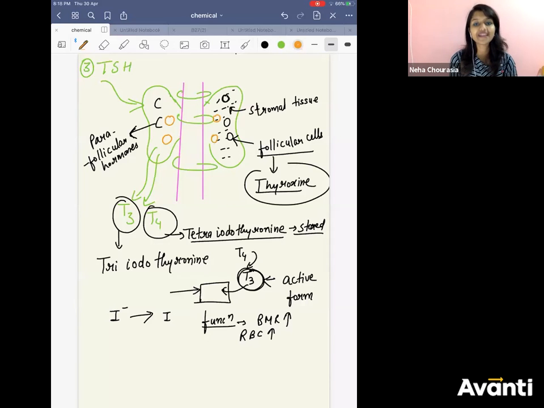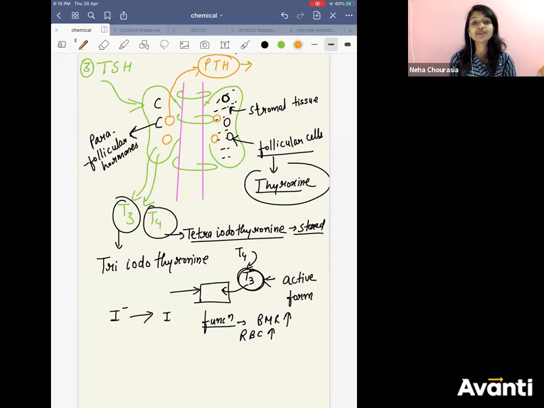Two pairs of parathyroid glands. What do they secrete? They secrete PTH, parathyroid hormone. What is the function of it?